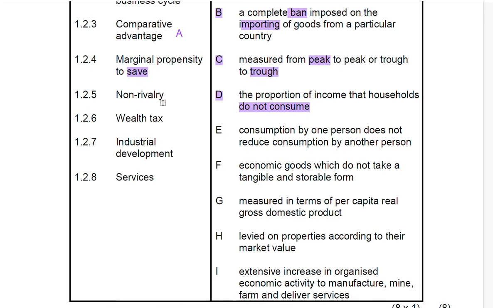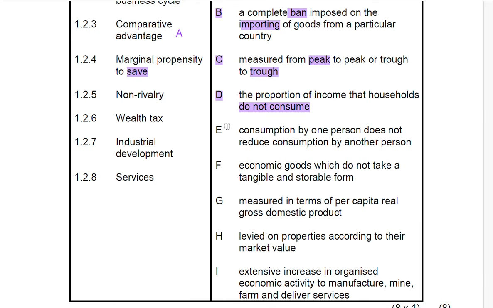All right. Now, what we're going to be looking for, candidates, the keyword will be consumption. So we're going to be looking for consumption and see what we find. Anything that talks about consumption or consuming, we're going to wait and read in full and see whether it is linked to non-rivalry.